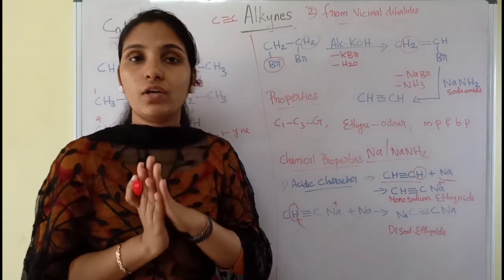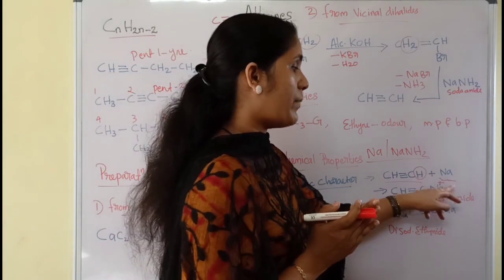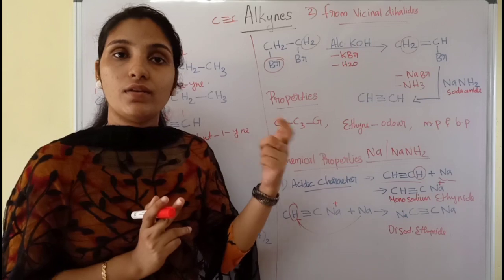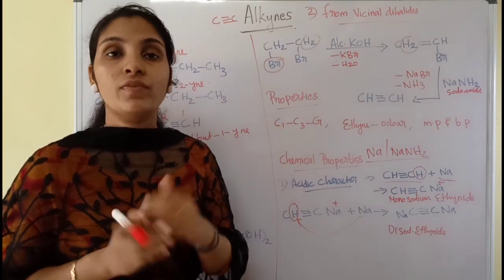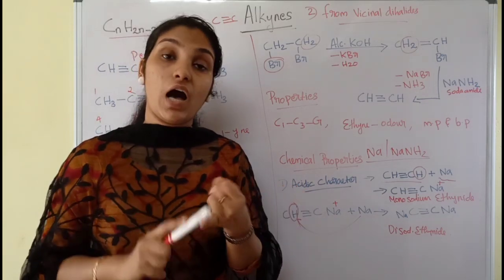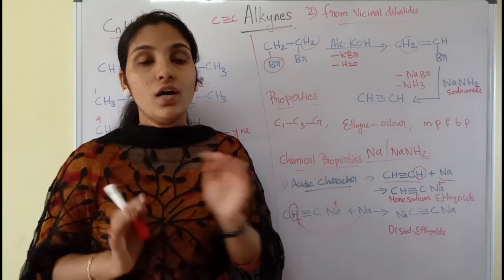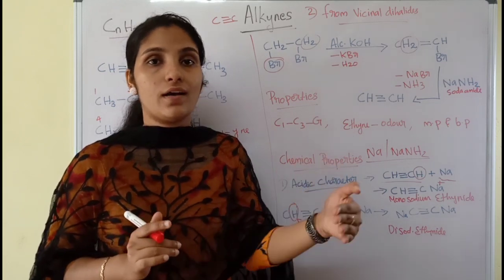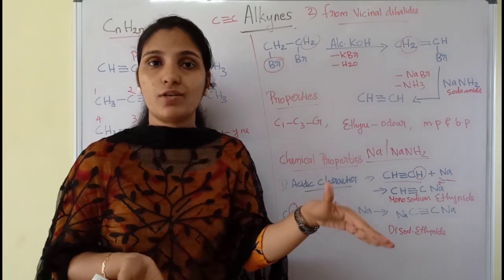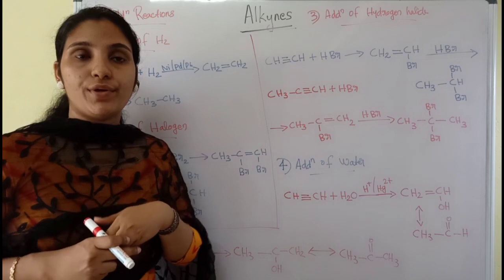The same reaction can be observed when the ethyne is treated with soda amide. Instead of sodium, if it is treated with NaNH2, even then the same reaction can be observed. But one thing please keep in mind, other hydrocarbons, alkanes or alkenes, are not acidic. Only alkynes are acidic, and that also highly specific when it reacts with sodium or soda amide. So let's continue the chemical reactions.